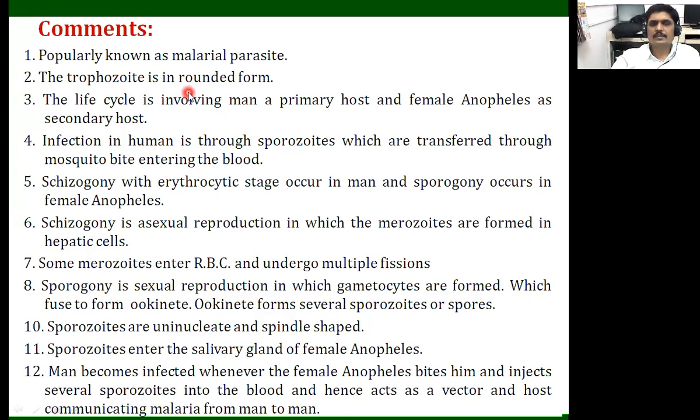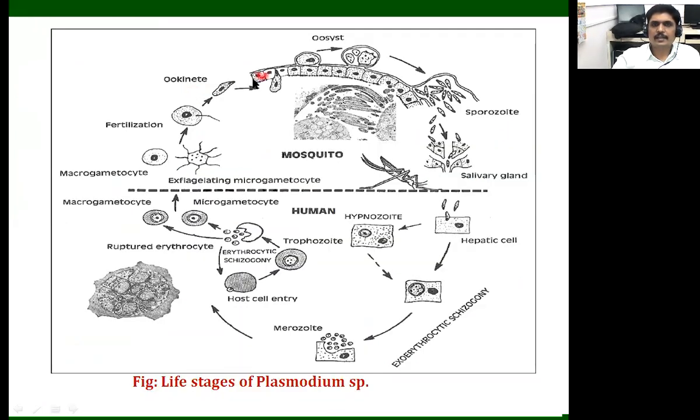The trophozoite is in a rounded form. When we observe this diagrammatic representation, you can simply see that there are two stages in the life of Plasmodium.